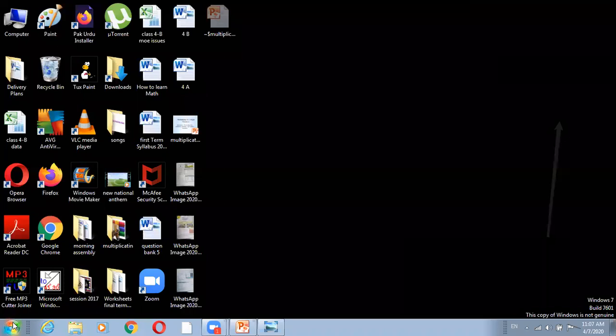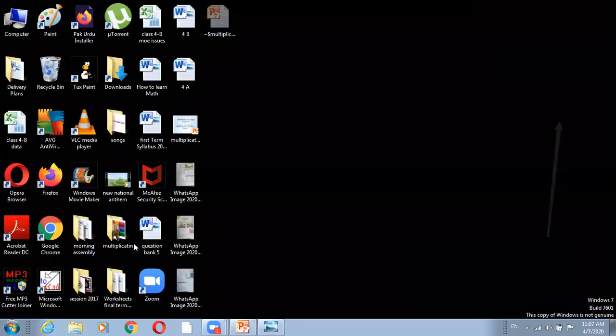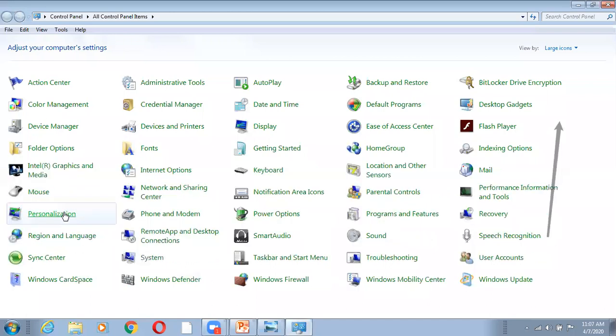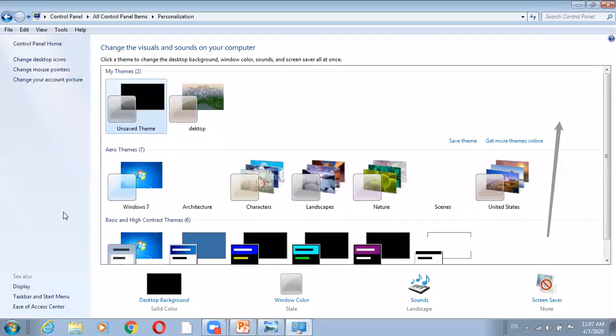Click the start button, then click the control panel, and then the personalization gallery appears. Click this gallery, and then you can see there are so many options.